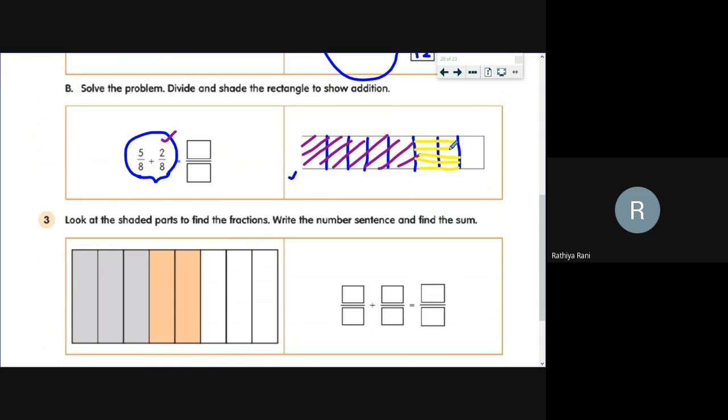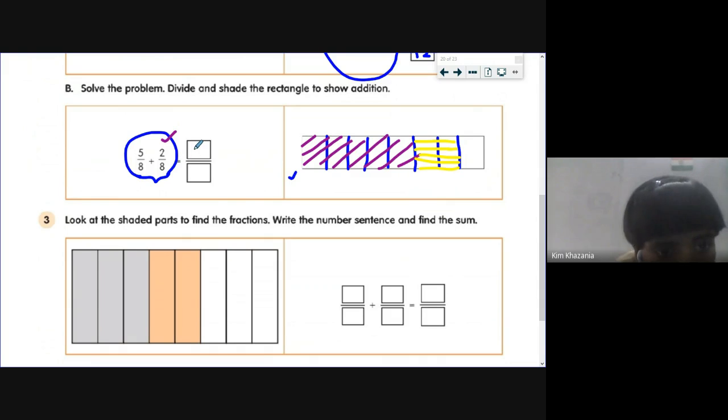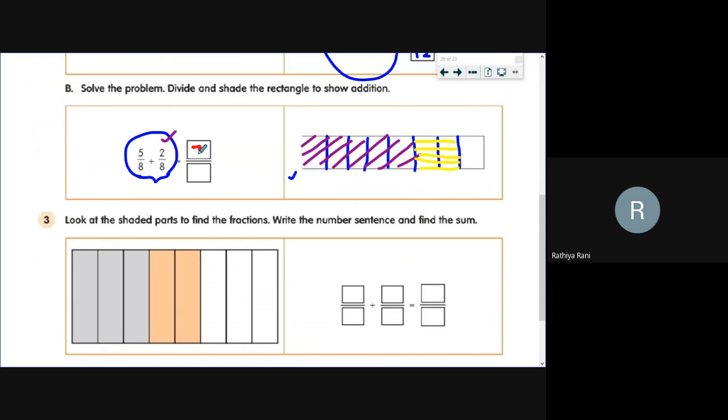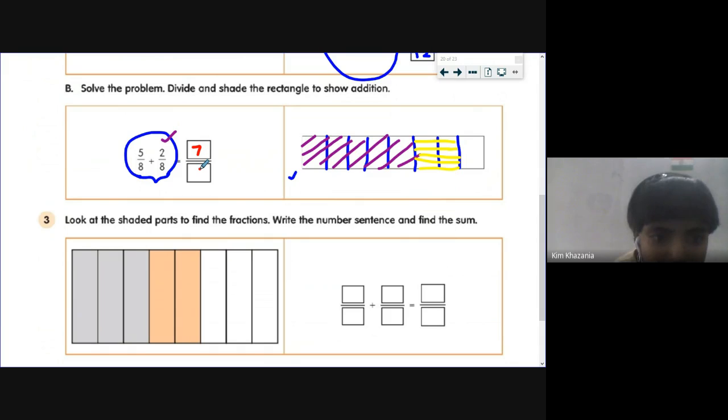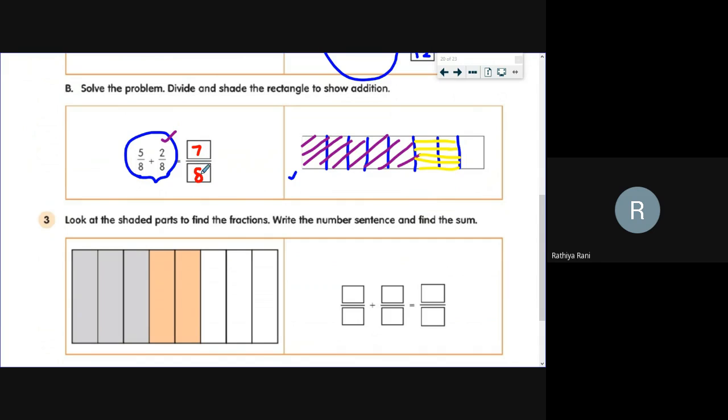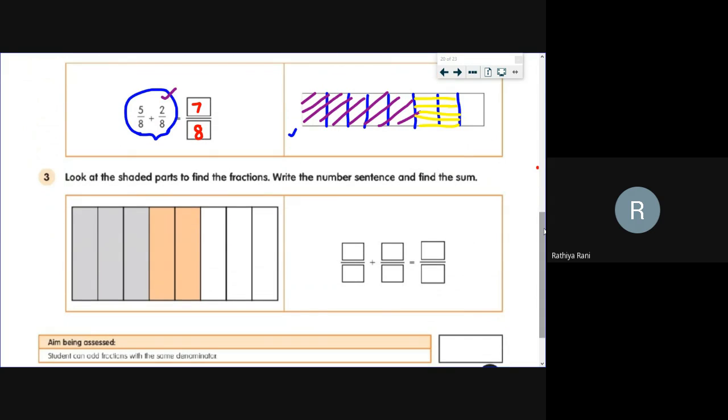So now we have to count the number of shaded parts and total parts, right? Okay. Kim Mazania, look at the diagram and say the numerator and denominator. Yes, ma'am. Numerator is 7. Very good. Denominator is? 8. Yeah, super, very good. Numerator is 7 and denominator is 8. Well done.